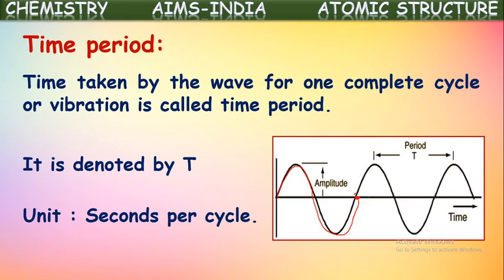This time period is denoted with the symbol T. In this way also, from one crest to another crest: if we keep a point at one crest, the time taken for this wave to reach another crest is its time period. In the same way, in terms of troughs also we can say. Okay, that is time period.